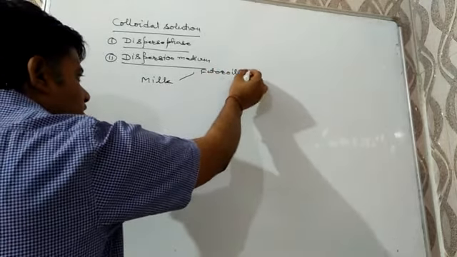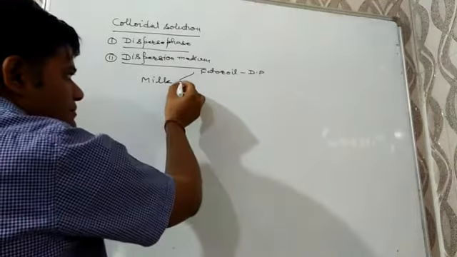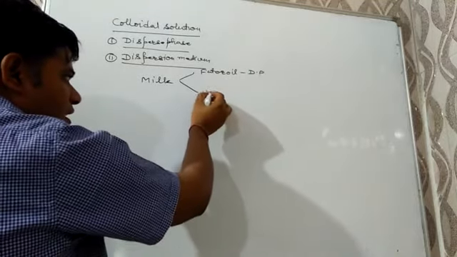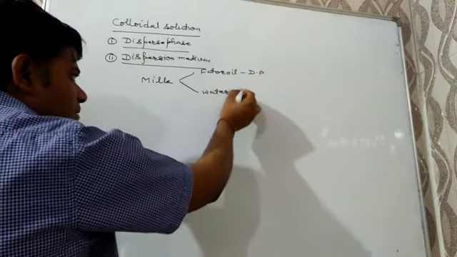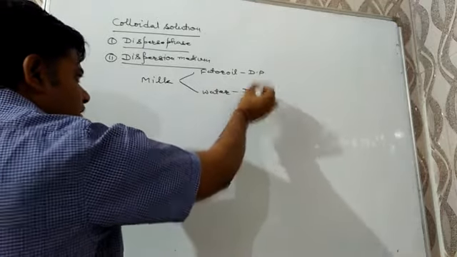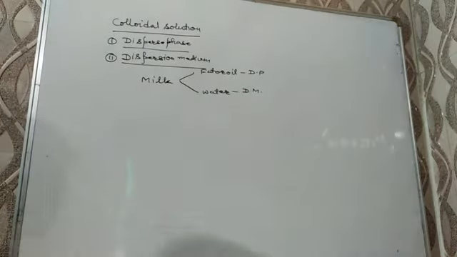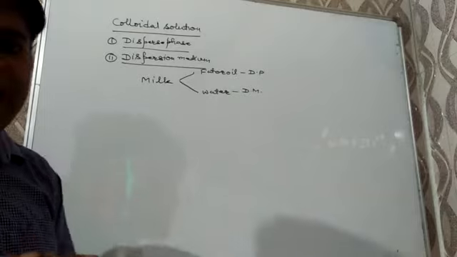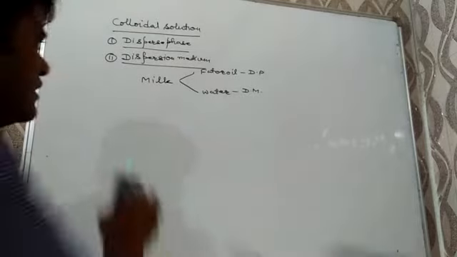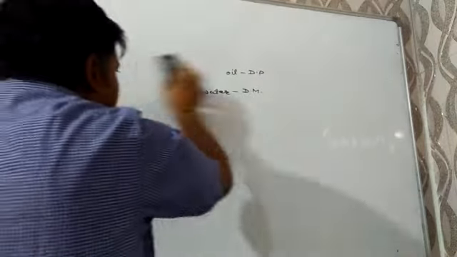Fat or oil is the dispersed phase, while water acts as the dispersion medium. Now, we have to discuss the classification of colloidal solution.